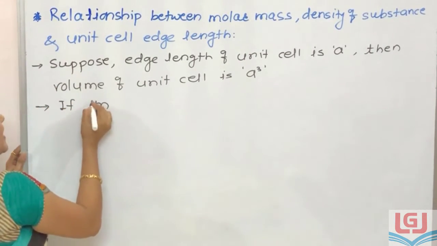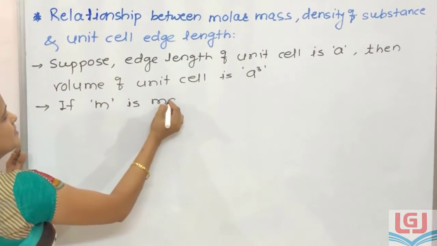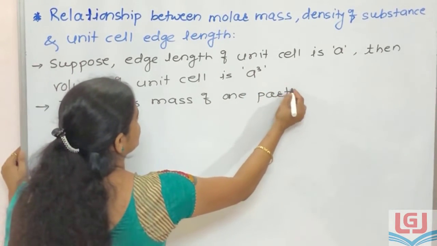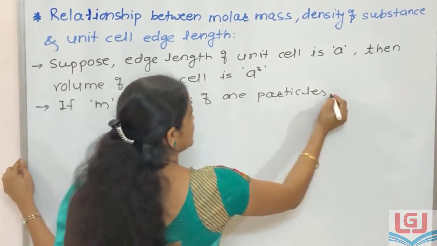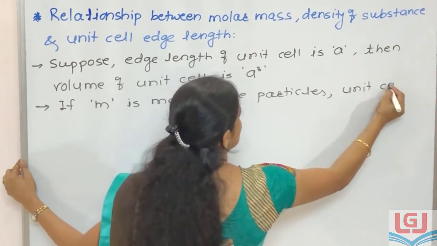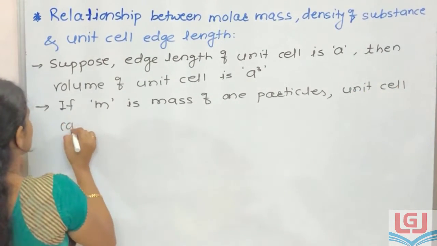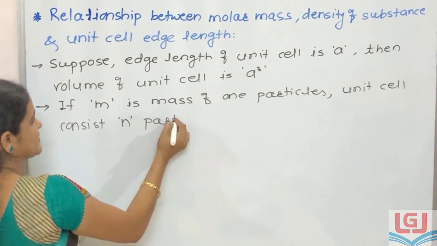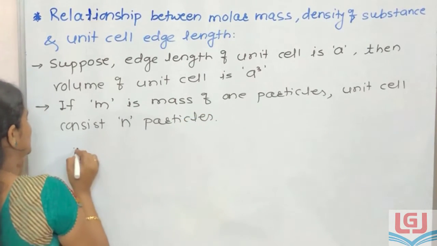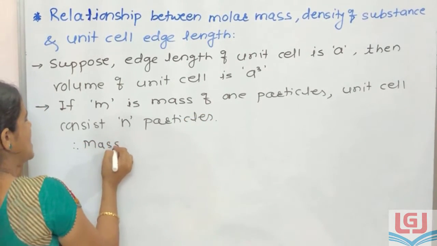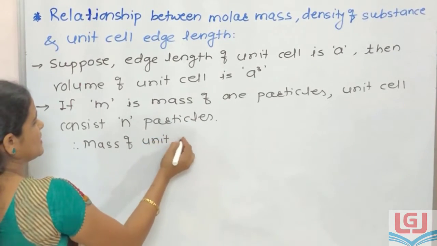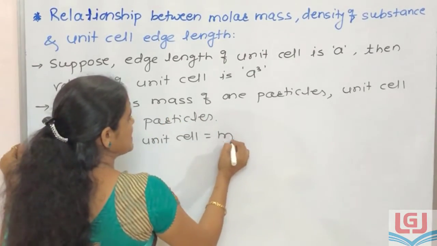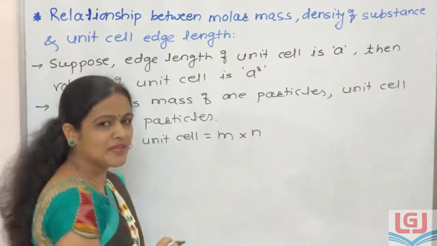If m is mass of one particle, and unit cell consists of n particles, therefore mass of unit cell is mass of one particle multiplied by n.